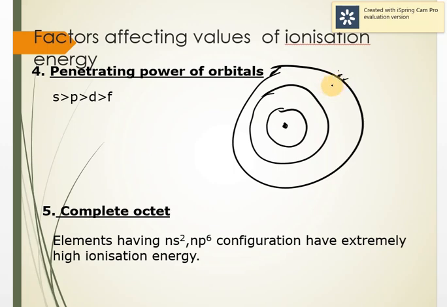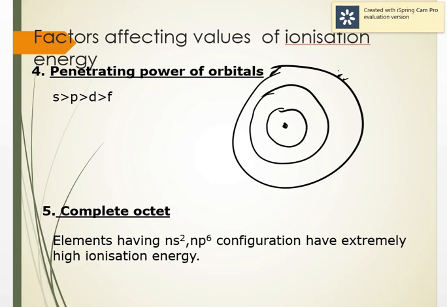So the S subshell is more penetrating towards the nucleus than P electrons, and then D and then F. The more the penetrating power, the more it is found near the nucleus. It means more force of attraction towards that electron, so more is the ionization energy. So for the same shell, S electrons will experience more nuclear pull, so ionization energy will be more.